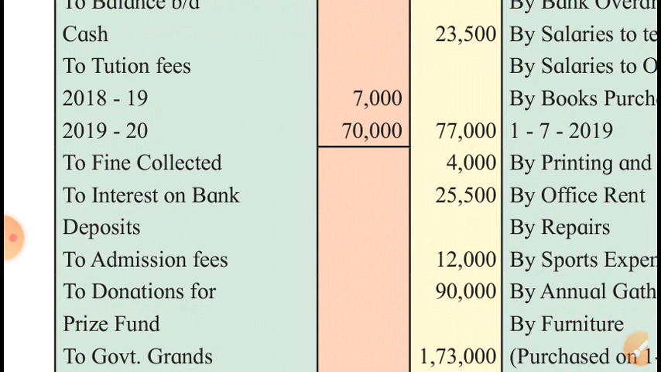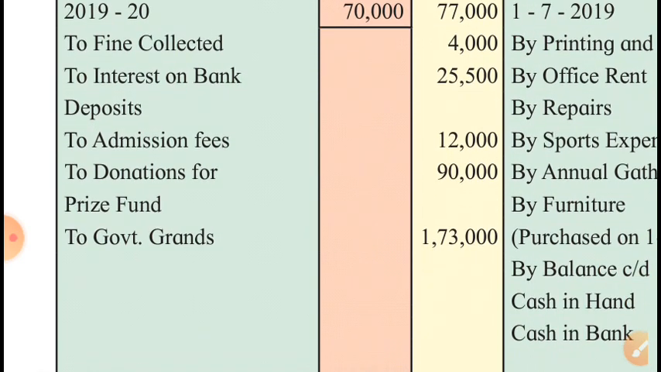Means in this year we have received tuition fees for the previous year also, means that was outstanding, but it is of the previous year, so it will not be shown as an income of this year, but only 70,000, the tuition fees which is received for this year, will only be shown on income side, you know that. Then we collected fine, that's income. We received interest on bank deposit, that is also income. Admission fees, that is also income unless there is any adjustment on it.